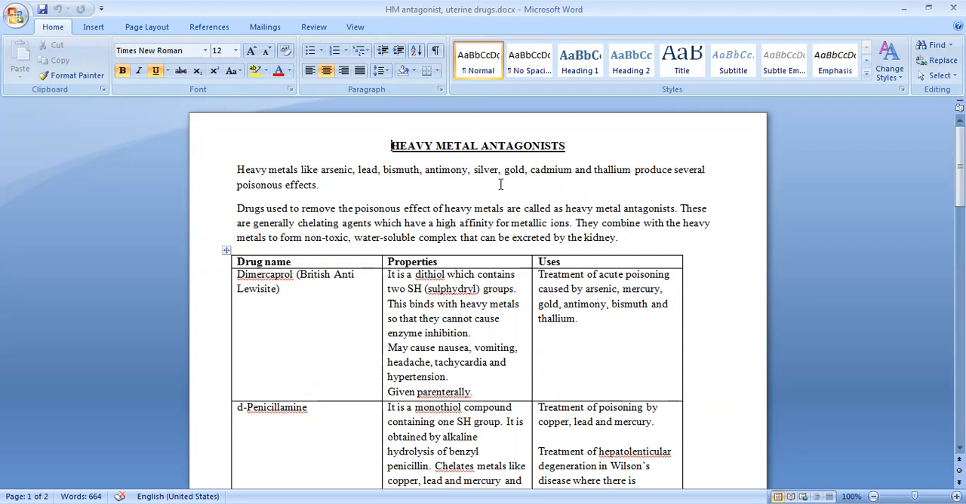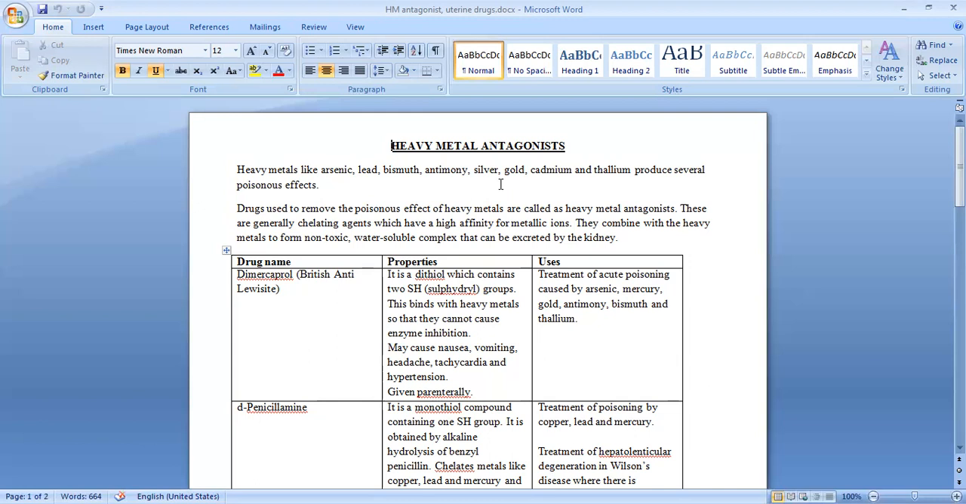So if somebody gets poisoned by these heavy metals, then we need some drugs which will help to overcome that poisoning effect. Those kind of compounds are called heavy metal antagonists. So the drugs used to remove the poisonous effect of heavy metals, we call them heavy metal antagonists. Now in most of the cases, the drugs which we are using as heavy metal antagonists are chelating agents. That means they will be attracted very strongly to the heavy metal ions, and by combining with that heavy metal ion, it will form a complex, and that complex which is produced will be non-toxic in nature.